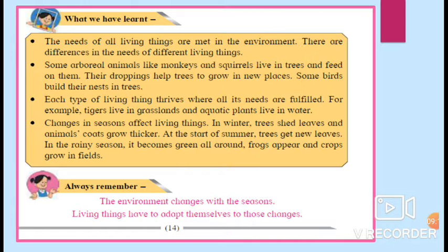Students, here the reading is complete. Now always remember the environmental changes with the seasons. Living things have to adapt themselves to those changes. Now there is an exercise.